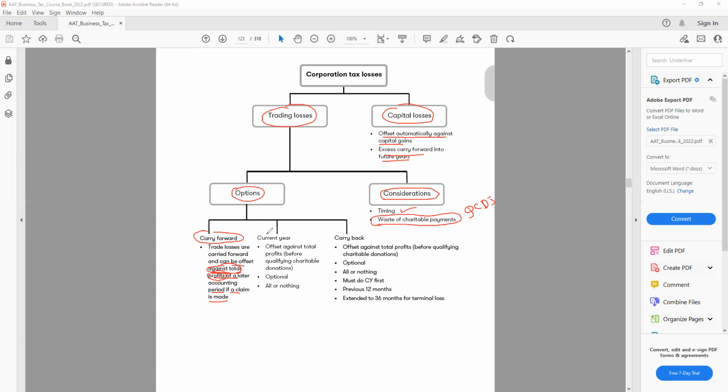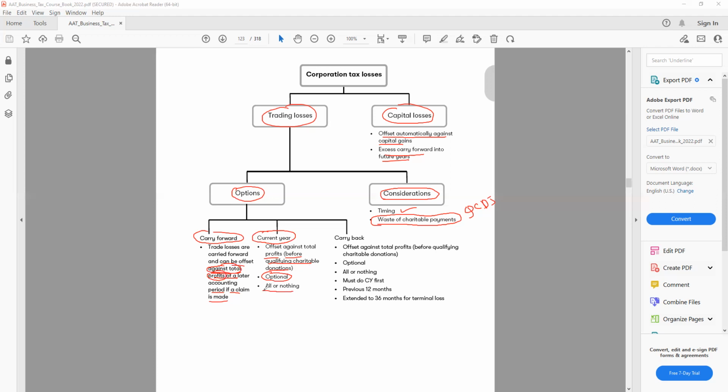Then we have the current year offset against the total profit. So if I would like to offset my losses in the current year, offset against the total profit before QCD, before qualified charitable donation, it is optional. That means I have a choice. I can offset from the current year, or I can just choose to carry it forward. There is no restriction for that.